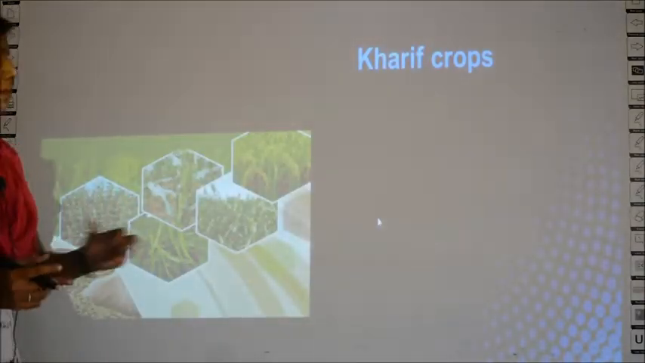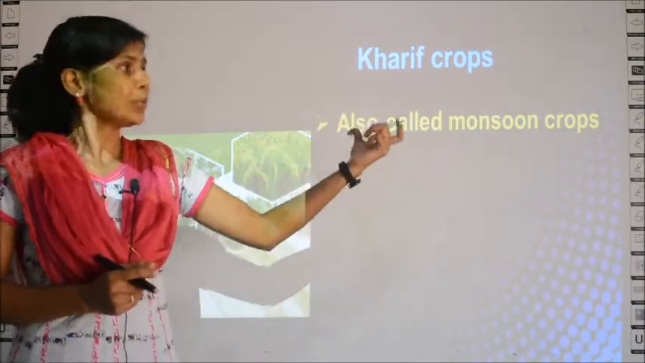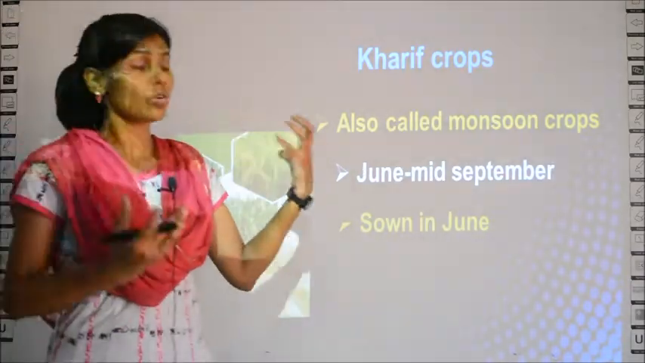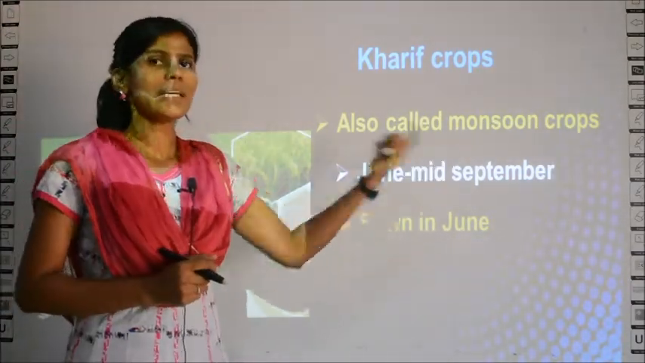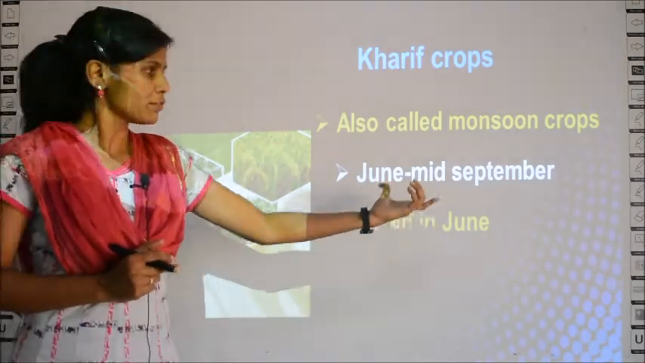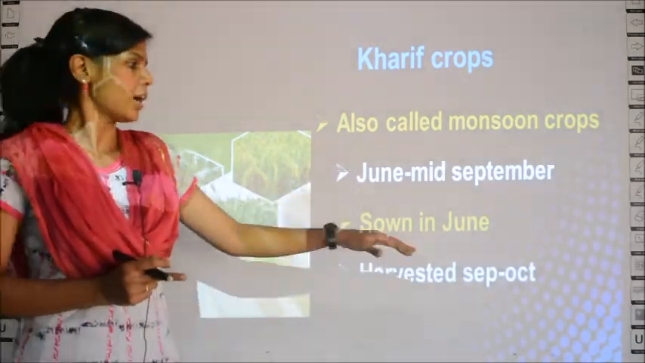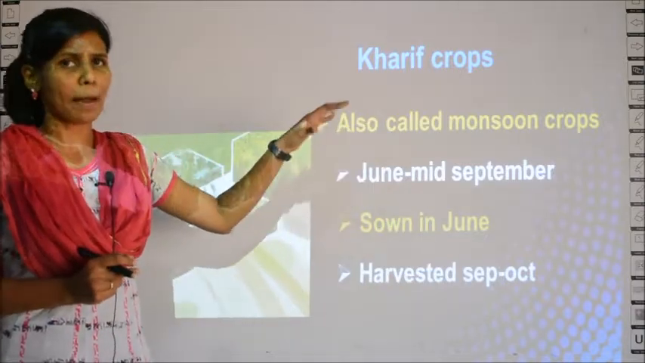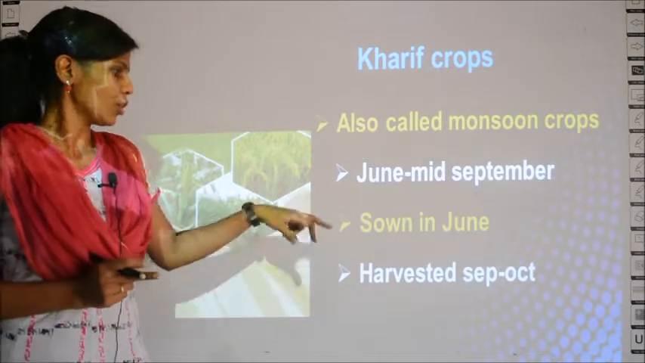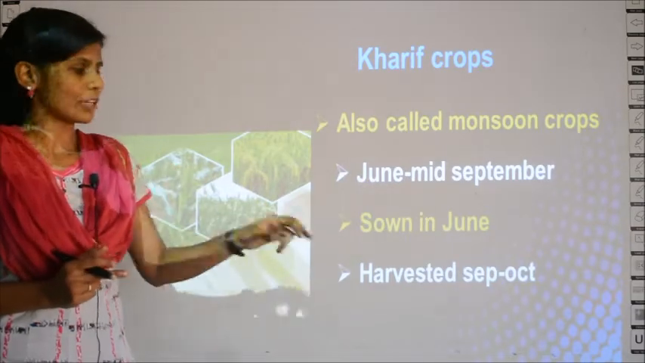What are kharif crops? These crops are also called monsoon crops. Why? Because they grow well during June to mid-September. The farmers will sow the seeds in the month of June and then they will harvest. The harvest is between September to October. So since this cultivation happens in monsoon season, it is called kharif crops or monsoon crops. So it is sown in June and harvested in September to October.